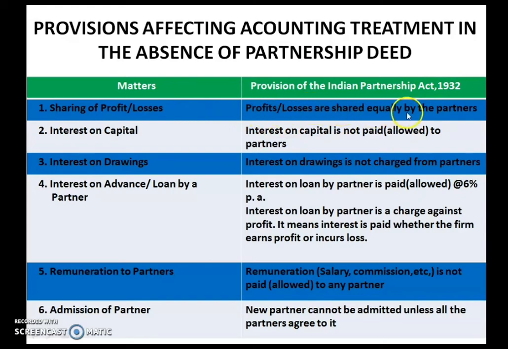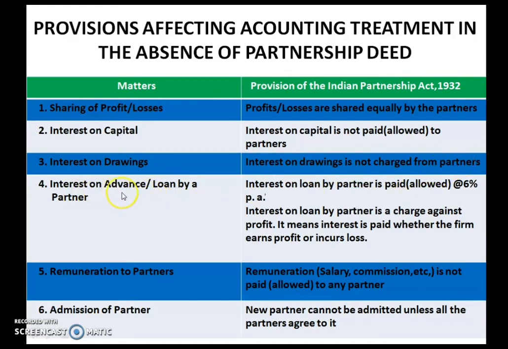Profit and losses are shared equally by the partners. So if they have not prepared any agreement regarding sharing of profit and loss, then the provision says that it should be shared among the partners equally. If nothing is mentioned in the partnership deed about interest on capital, then interest on capital is not paid or allowed to the partners. Same is the case with interest on drawings. If it is not mentioned in the partnership deed, then interest on drawings is not charged from partners.